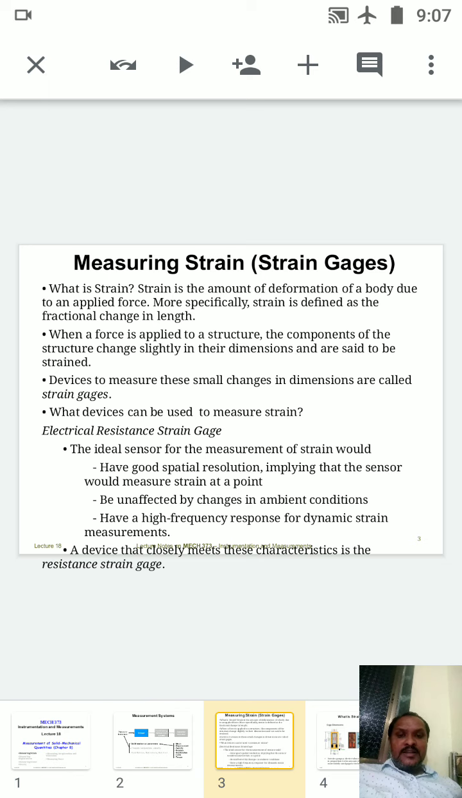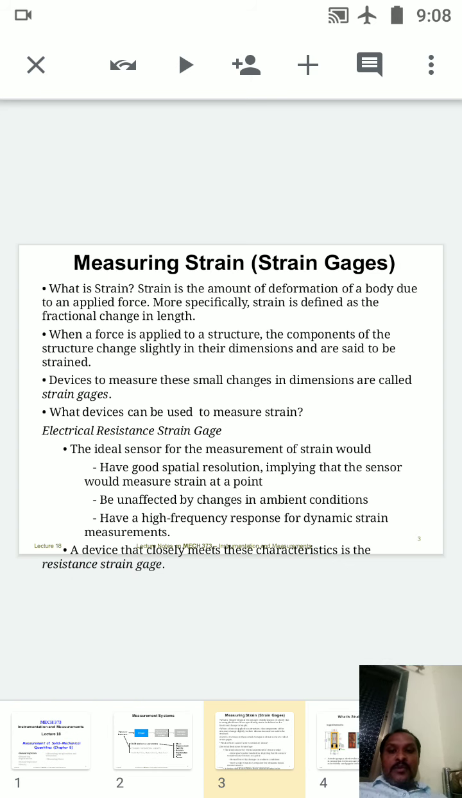So strain is nothing but the amount of deformation of a body due to an applied force. Means whenever a force is applied on any body, due to that force the body is going to deform its shape. More specifically, strain is defined as a fractional change in the length, means the change in the length relative to its original length. Whenever this occurs in the body, that part we call strain.